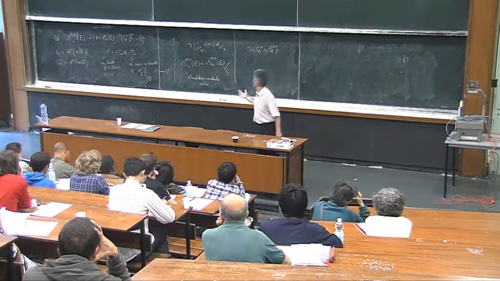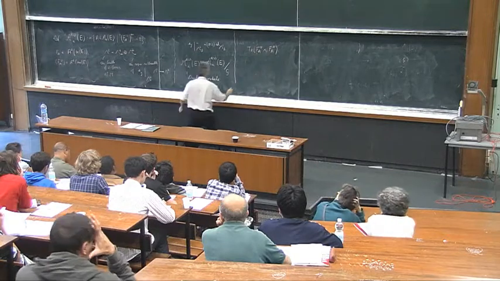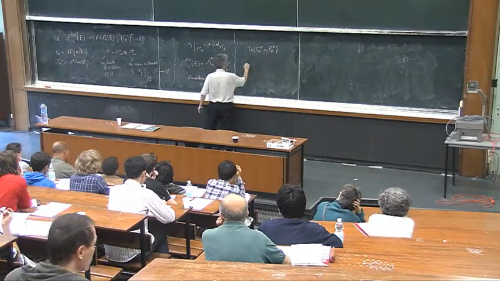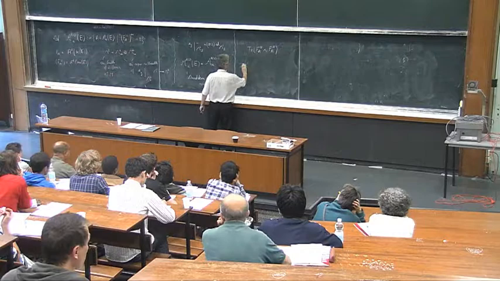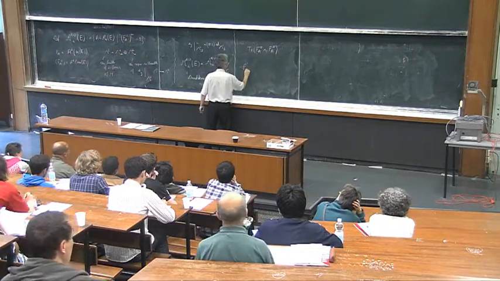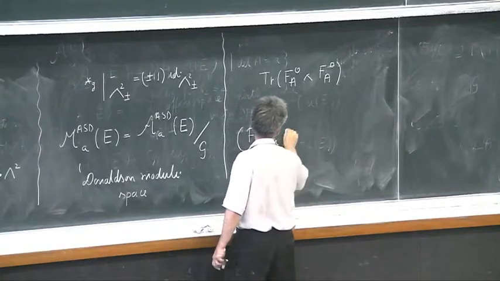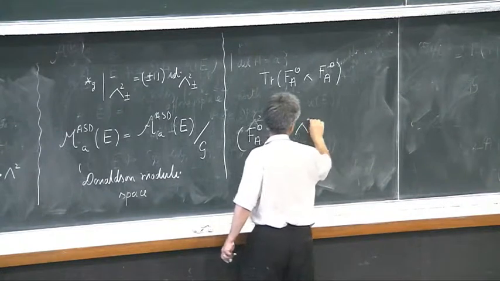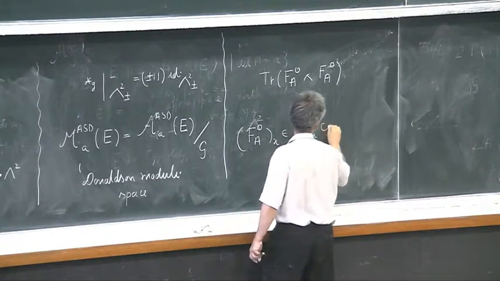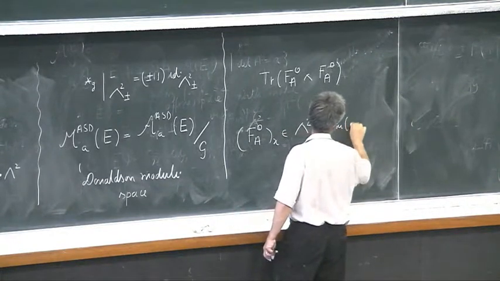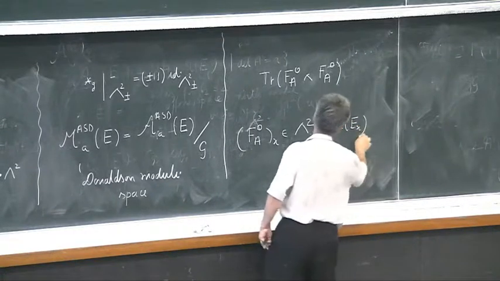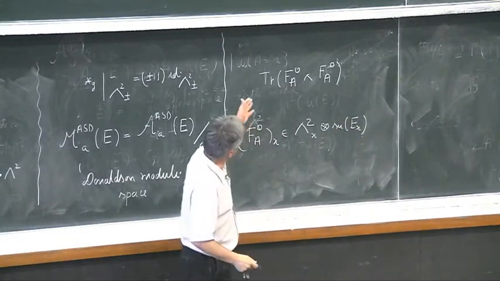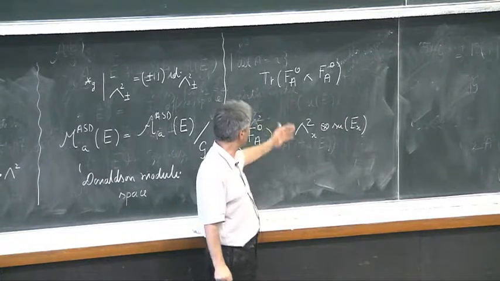So the curvature F_A at a point X is an element in lambda 2 at the point X tensor su of A_X. The operation which is hidden here means the following.